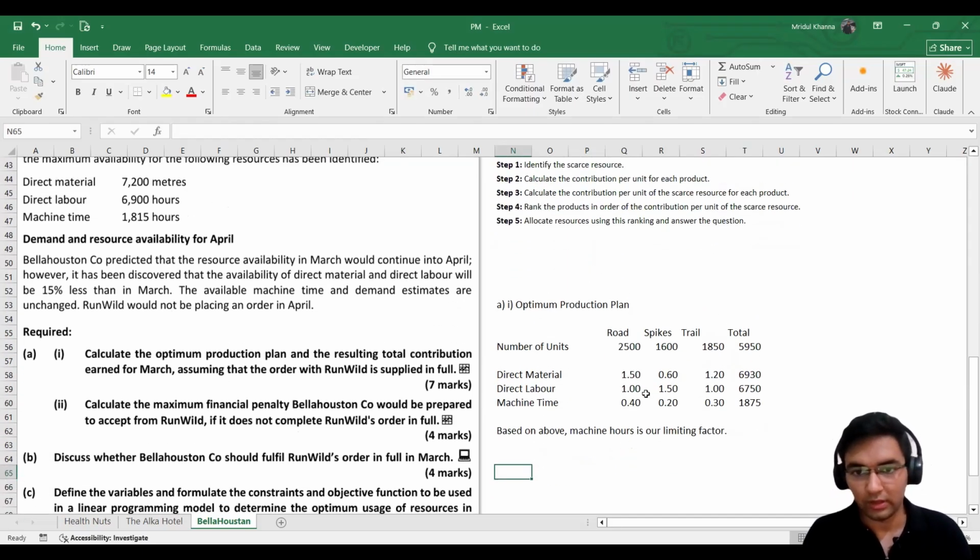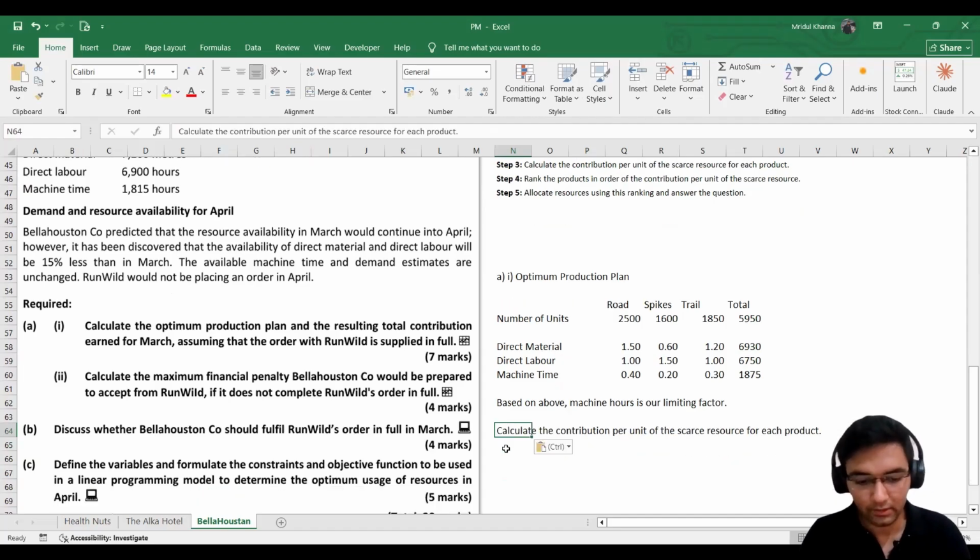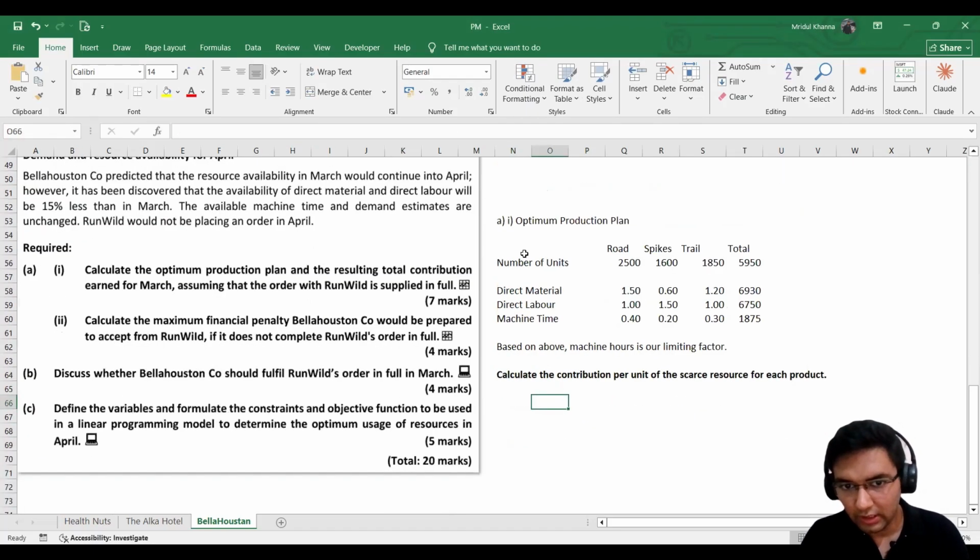Okay, now our next step, we will be performing step 2 and 3 together, so that basically they will be done hand in hand. Our ultimate aim is to calculate contribution per unit of the scarce resource. So I'll just copy it from here. Sorry, calculate per unit of each product. I will be pasting it.